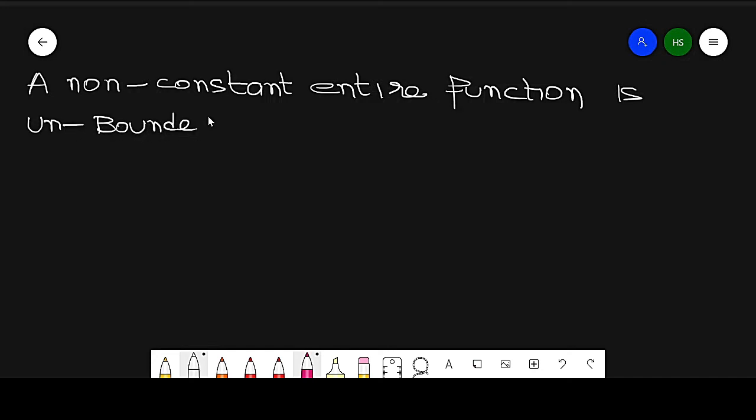This will be helpful in the UGC exam. A non-constant entire function is unbounded. Similarly, we can take another example, f of z equal to cos z. This is a non-constant entire function, so it will be unbounded. Similarly, you can take many other examples. So it proves Liouville's theorem.